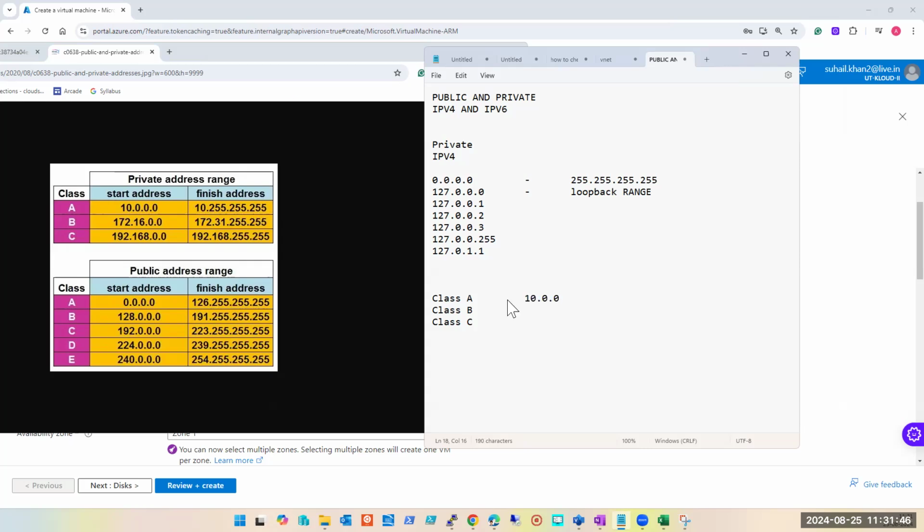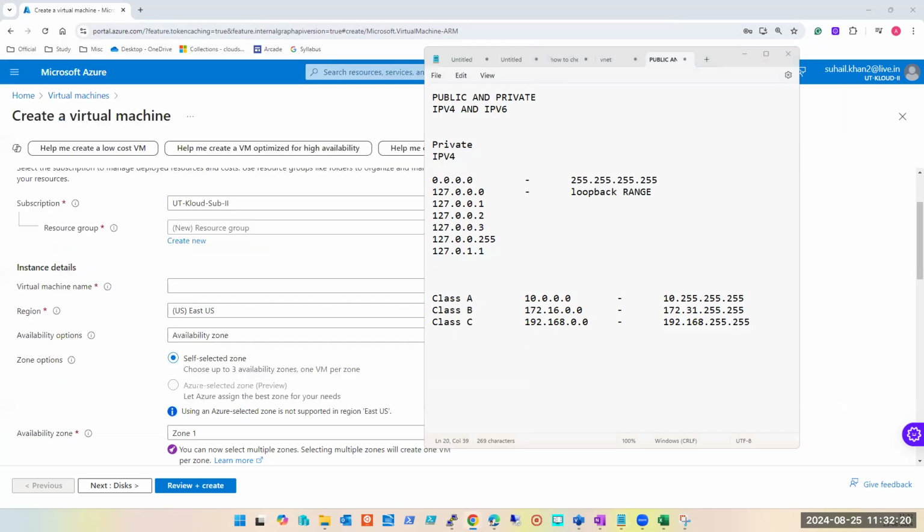10.0.0.0 to 10.255.255.255. Right. Class B, what is the IP address? 172.16.0.0 to 172.31.255.255. Class C, what is the range? 192.168.0.0 to 192.168.255.255. Now understand guys, anything apart from this that you see will be your public IP in this range.